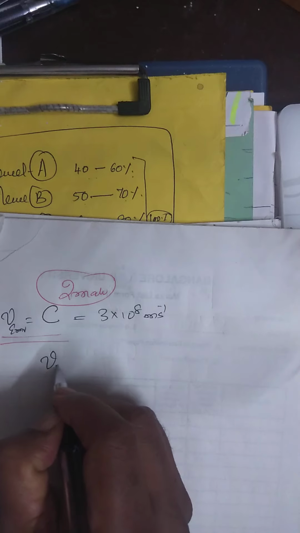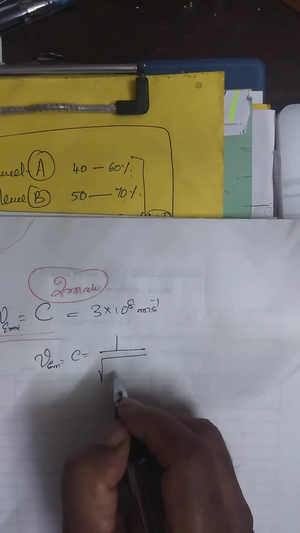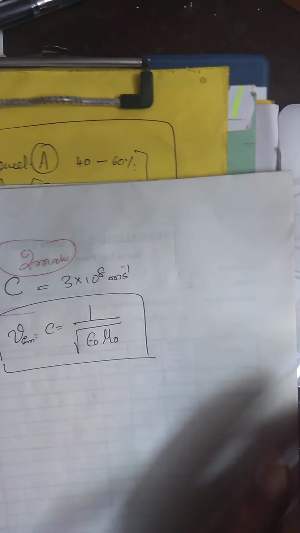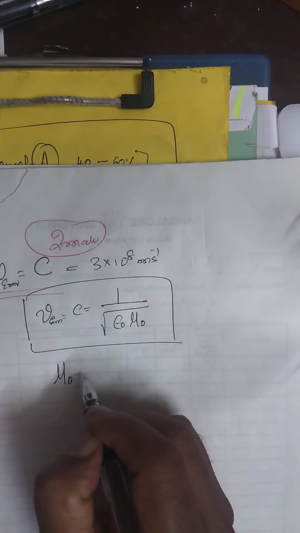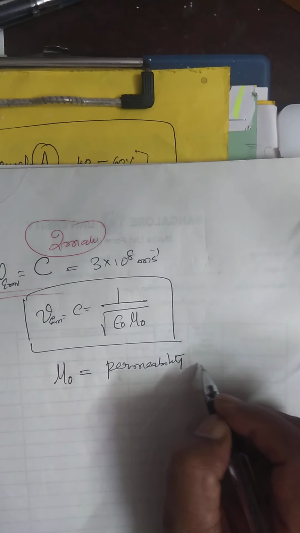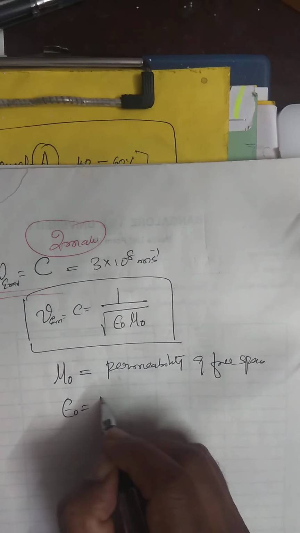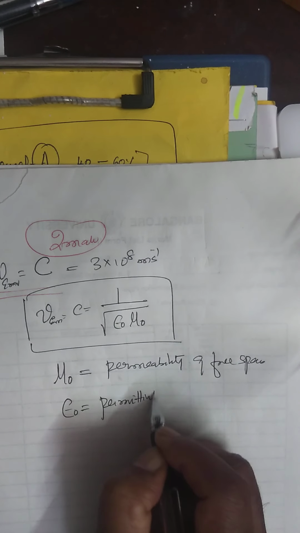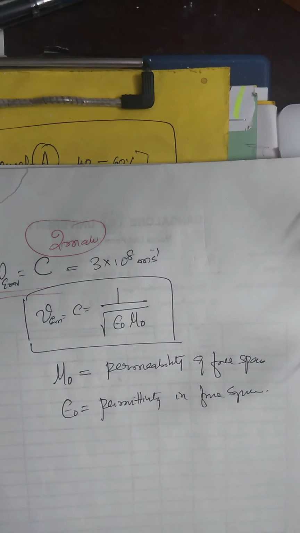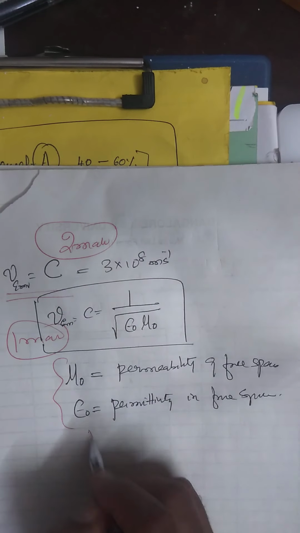Therefore, the velocity of an electromagnetic wave c is also equal to 1 by square root of epsilon naught mu naught, where mu naught is the permeability of free space and epsilon naught is the permittivity of free space. They will give 1 mark for this.